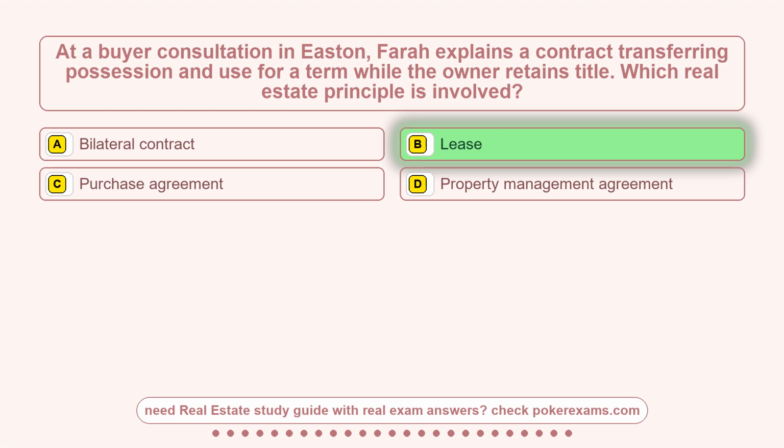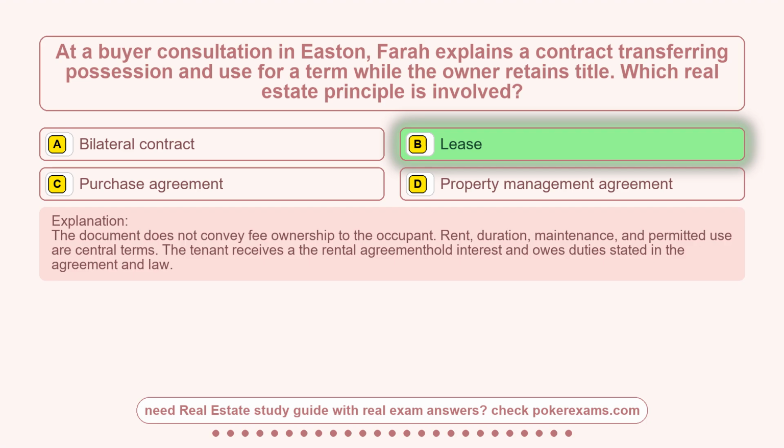Lease. The document does not convey fee ownership to the occupant. Rent, duration, maintenance, and permitted use are central terms. The tenant receives a leasehold interest and owes duties stated in the agreement and law.